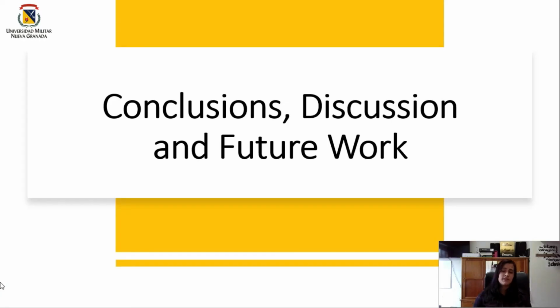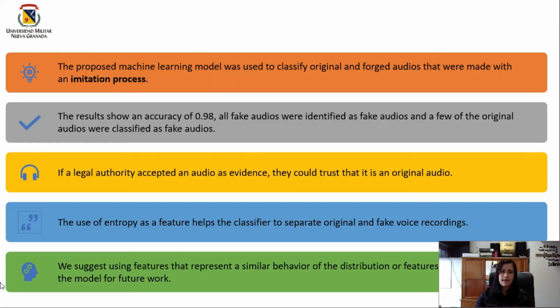So in the conclusions, discussion, and future work, the proposed machine learning model was used to classify original and forged audios that were made with an imitation process. The results showed an accuracy of 0.89, where all fake audios were classified as fake and a few original recordings were classified as fake.